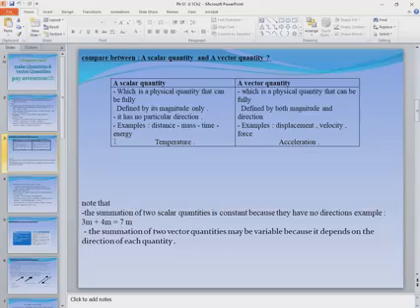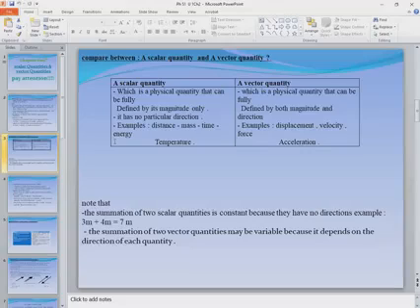Now we need to try to differentiate, practically of course, between distance and displacement. But before that, we need to note the summation of two scalar quantities, like for example distance and mass.